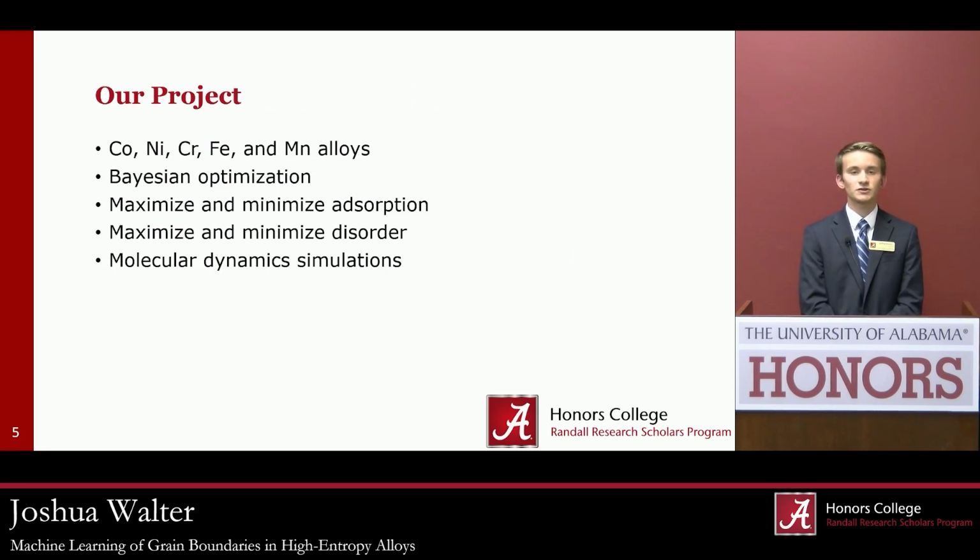So for our project, we are using cobalt, nickel, chromium, iron, and manganese alloys. We are then using Bayesian optimization for our machine learning. What we are trying to do is maximize and minimize absorption. And absorption is the tendency for elements to segregate to the grain boundaries. So in our case, we're trying to predict the segregation of chromium and manganese.